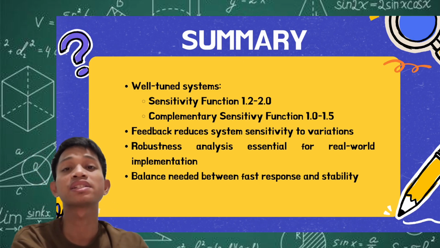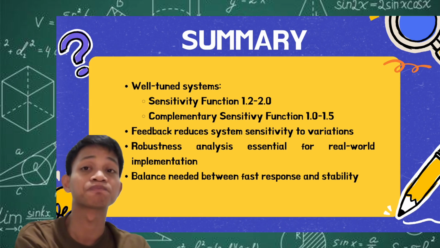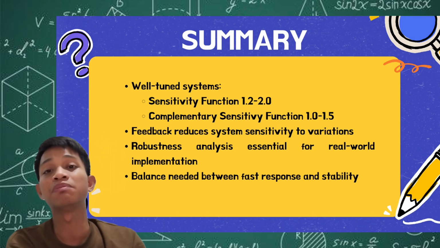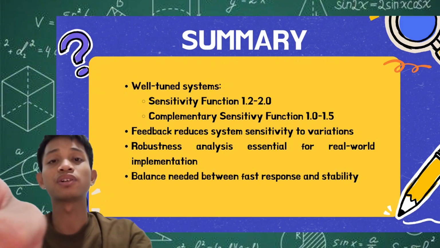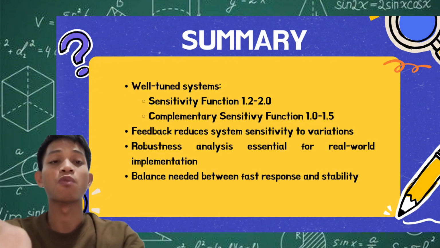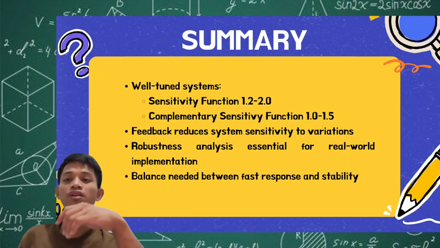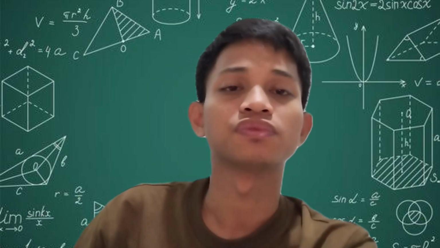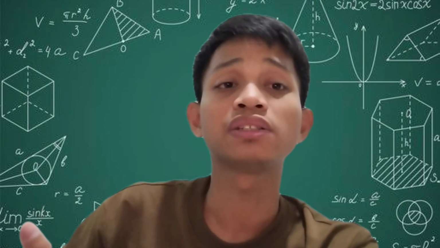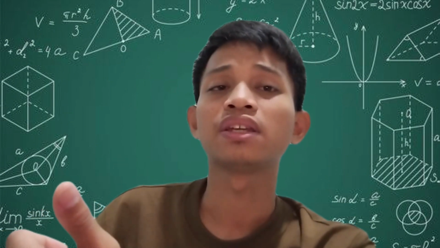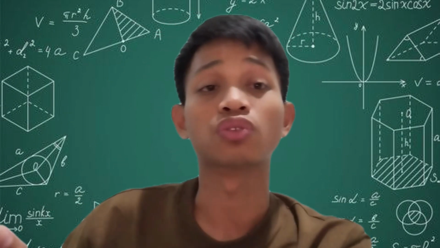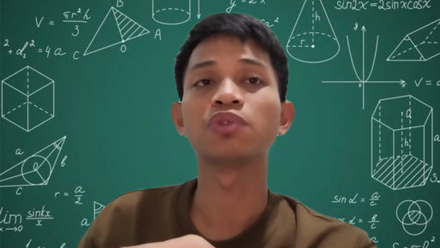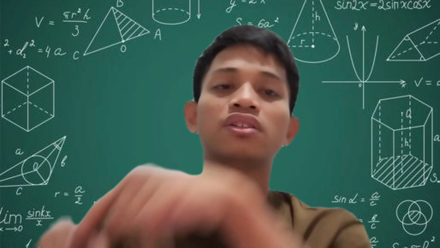Then, robustness analysis is essential for real-world implementation. And last, a balance is needed between fast response and, of course, stability of our system. I hope we have learned what sensitivity and robustness in control systems are.